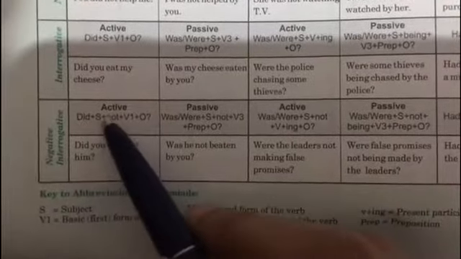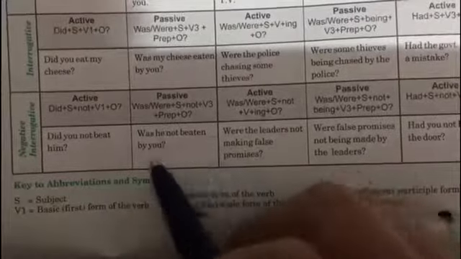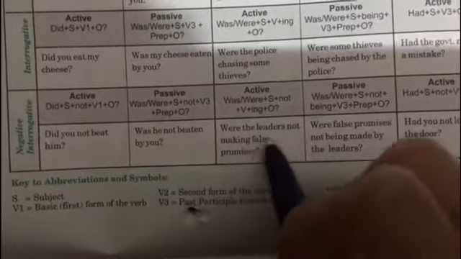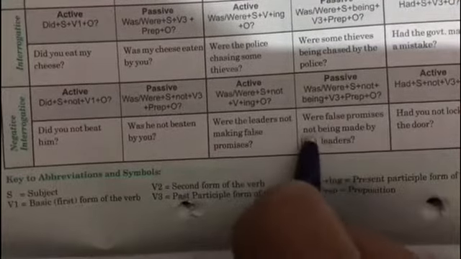And in negative interrogative, you have to add not plus a question mark. Did you not beat him? Was he not beaten by you? Were the leaders not making false promises? Were false promises not being made by the leaders?